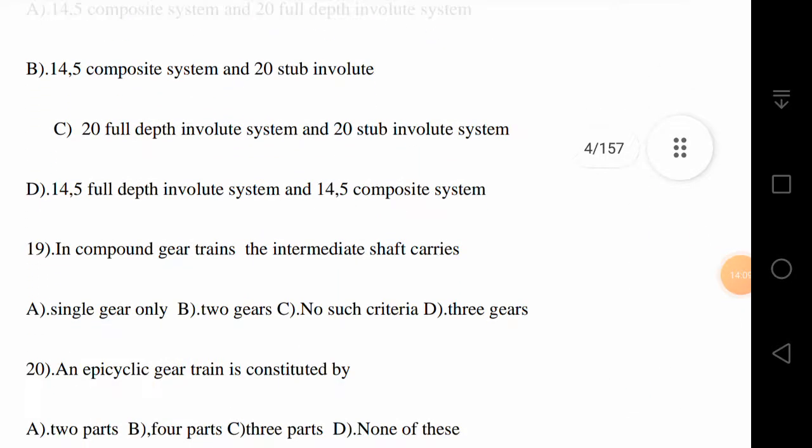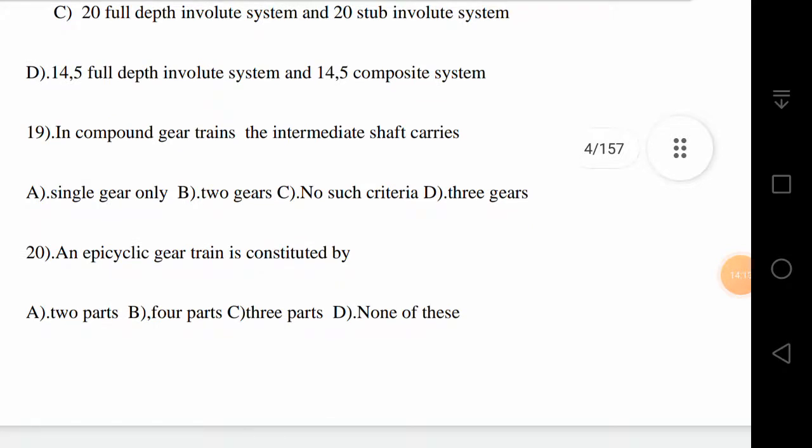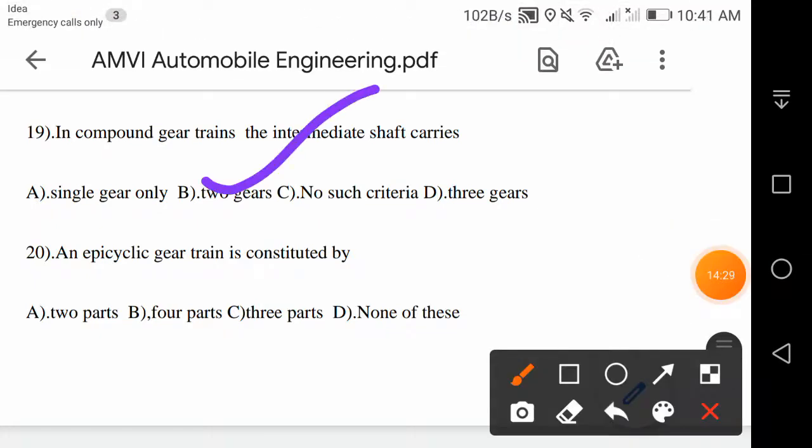Next question, boys. In compound gear trains, the intermediate shaft carries how many gears? Only a single gear, or two gears, or no such criteria, or three gears? Definitely in compound gear trains, it normally has two gears. So in compound gear trains, the intermediate shaft carries normally two gears. That is the correct answer.